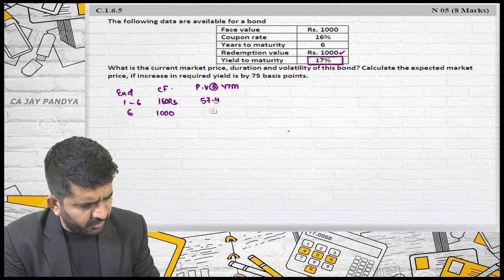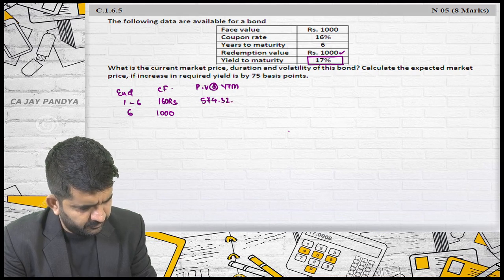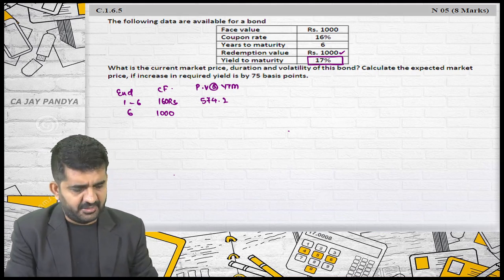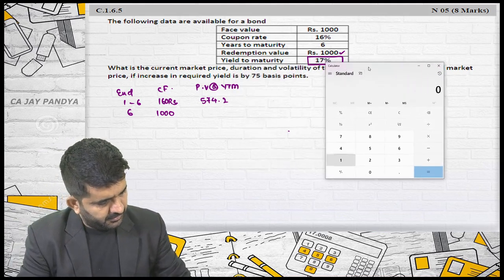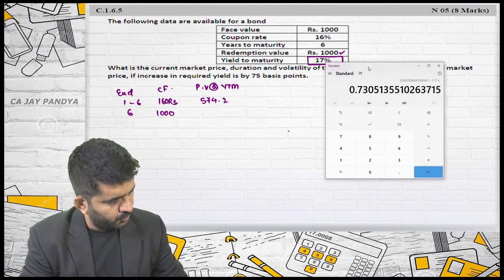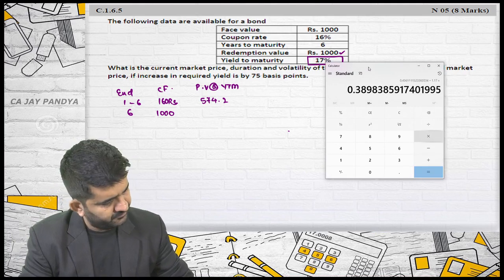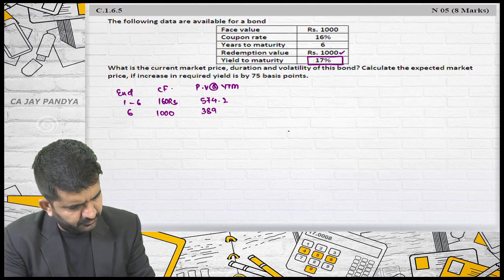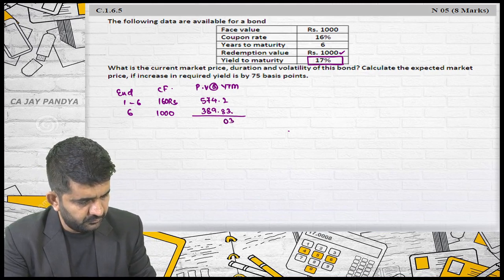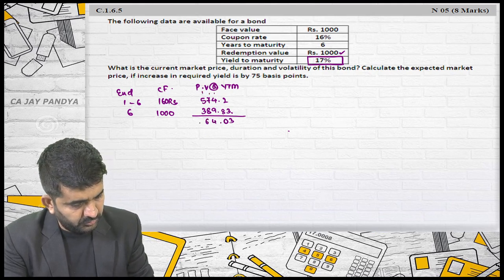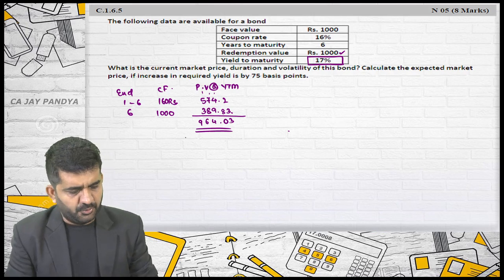So it will be 574, approximately. 1 divided by 1.17 to the power 6 multiplied by 1000 is 389. The total is 964.03 rupees.